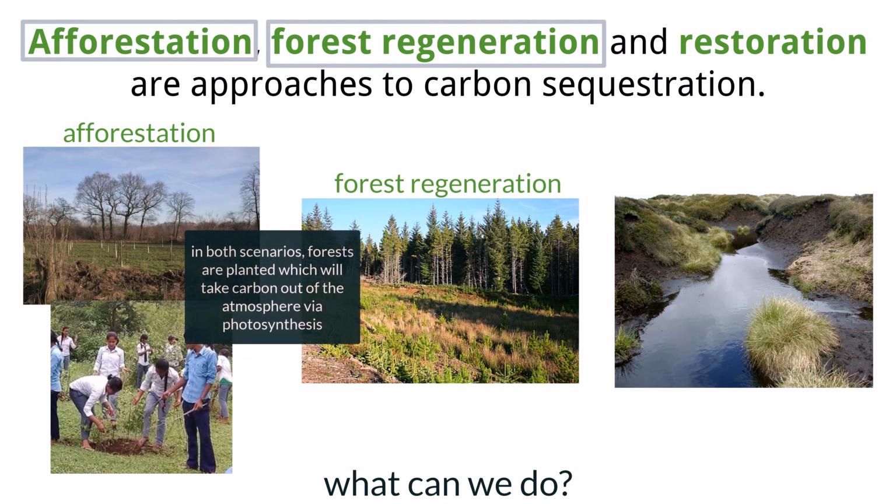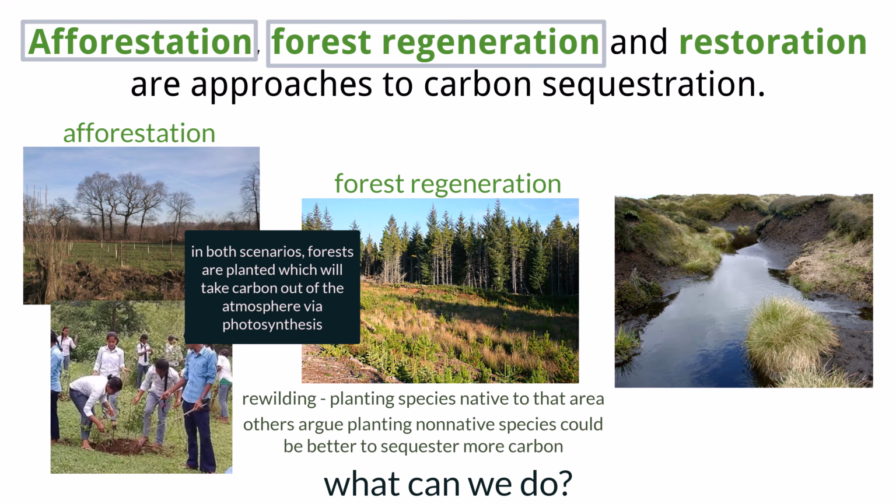These processes involve trees and other plants absorbing atmospheric carbon dioxide through photosynthesis and storing it in their biomass and the soil. While these methods are beneficial, scientific debate exists regarding the most effective method, with some researchers advocating for rewilding, which is when native species of plants are regrown to promote biodiversity and long-term ecosystem stability. Others argue that plantations of fast-growing, non-native species can offer a more rapid and larger-scale approach to carbon sequestration, as they have the ability to store more carbon at a quicker rate.